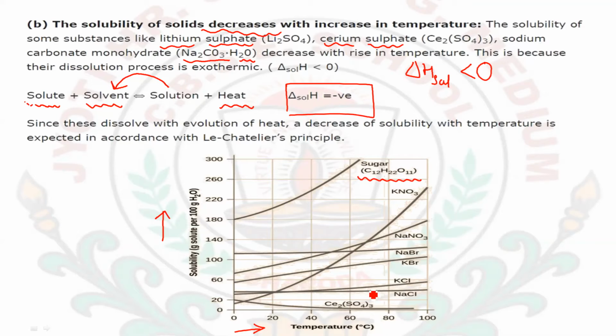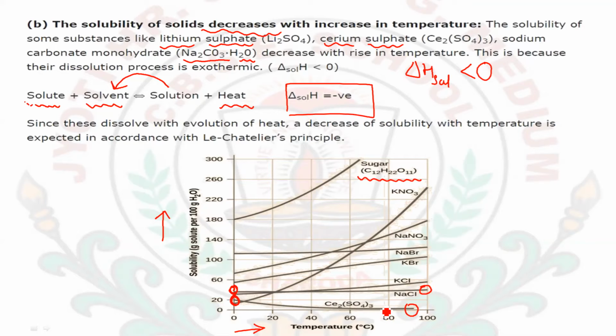Okay. But in case of NaCl, you can see that with the increase in temperature to a very high value, the solubility of NaCl is somewhat decreasing. Here you can see that at 100 degrees Celsius, the solubility is decreased as compared to the point which it was having at 0 degrees Celsius. Okay. And also in case of cerium sulfate, you can see that the solubility at the initial state, means at lower temperature, was more, and on increasing the temperature it has decreased.